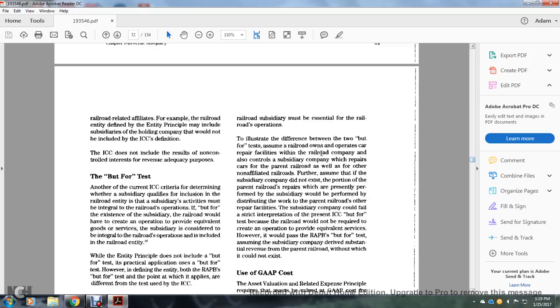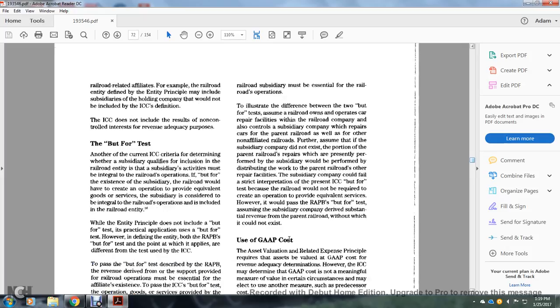railroad owns and operates a railway car repair facility within the railroad company and also controls a subsidiary company that performs repairs for the parent railroad as well as other non-affiliated railroads. Further, assume that the subsidiary company does not exist for the portion of the parent railroad repairs presently performed by the subsidiary, who would have performed the distribution work of the parent railroads other than railroad tax. The subsidiary company could fail the strict interpretation of the present Interstate Commerce but-for test because the railroad would not be required to create an operation to provide equivalent services. However, they would pass the Railroad Accounting Principles but-for test, assuming the subsidiary company derived substantial revenue from the parent railroad without which it could not exist.